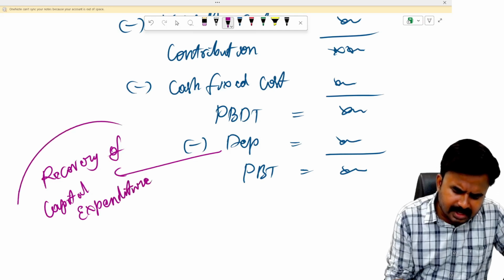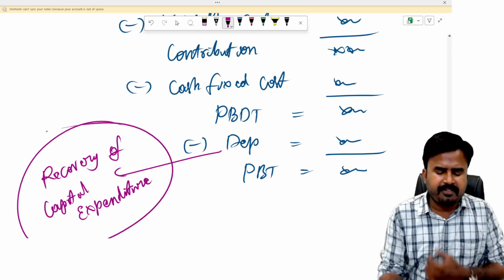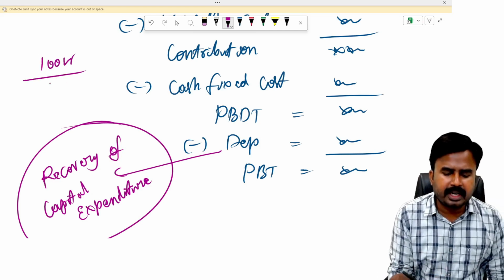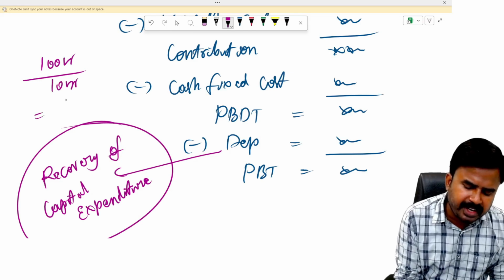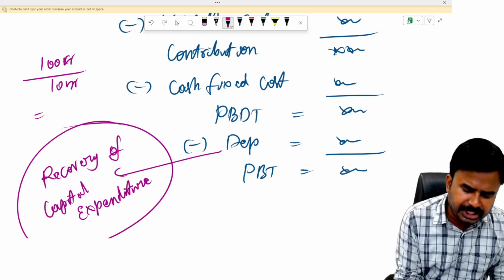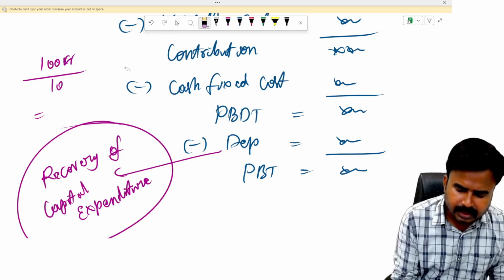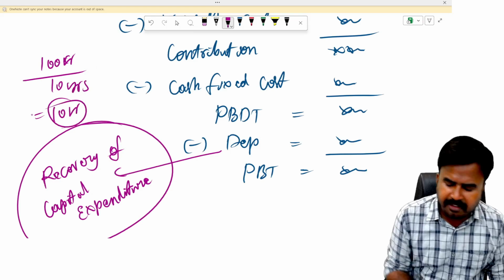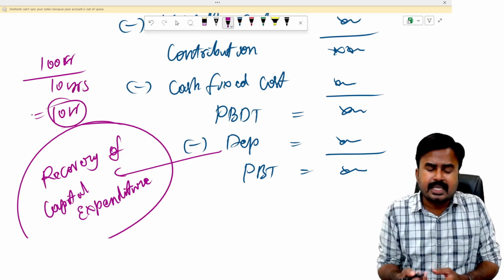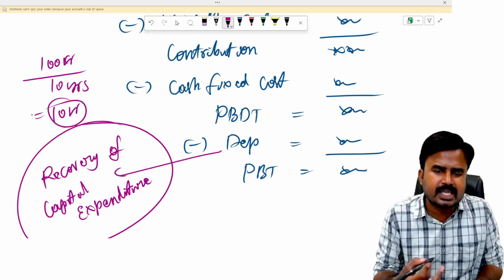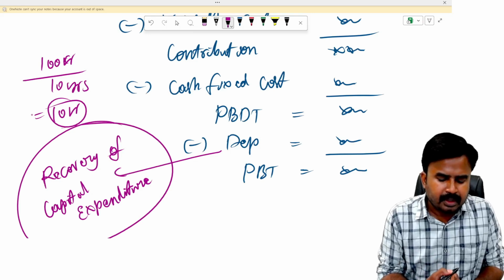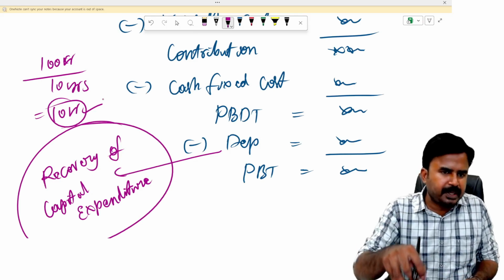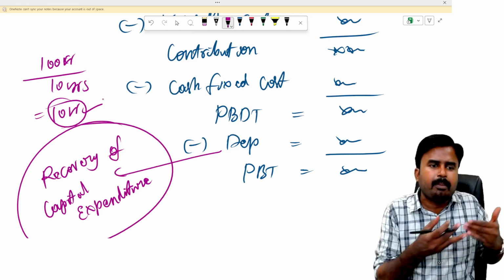So how is it a recovery of capital expenditure? Say, for example, if I invested 100 crores in the project and that is going to be written off over a period of 10 years, that means every year the depreciation is 10 crores. So if I deduct 10 crores every year, since that is a non-cash expenditure that never reduces any cash balance of the firm, this 10 crores remains with the company only. Even though you're deducting depreciation from PBDT, that remains with the company only.